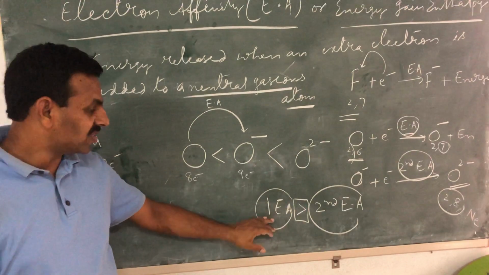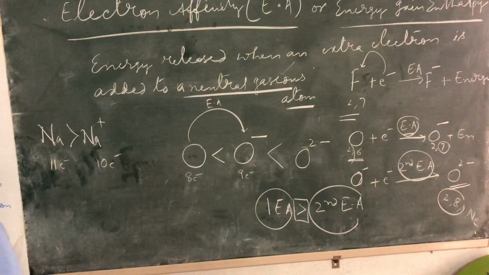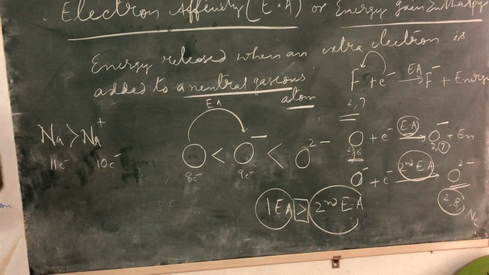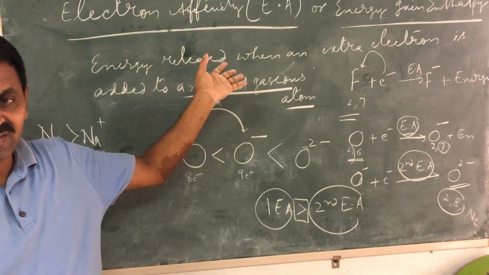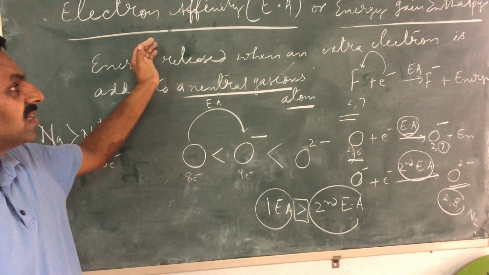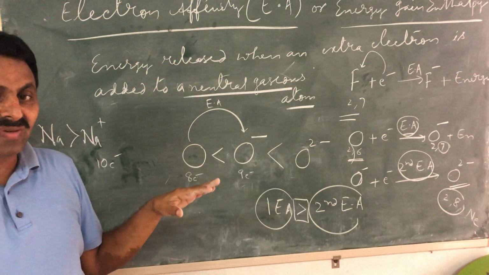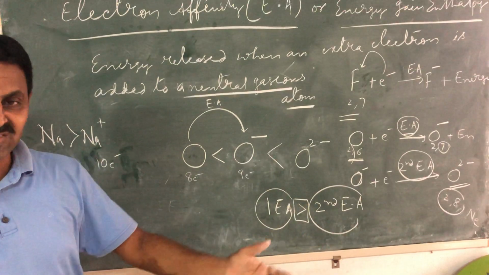Here, first electron affinity is greater than second electron affinity. Overall, ionization energy refers to metals, electron affinity refers to non-metals. Ionization energy is the energy required to remove the most loosely bound electron. Electron affinity is the energy released when an extra electron is added.